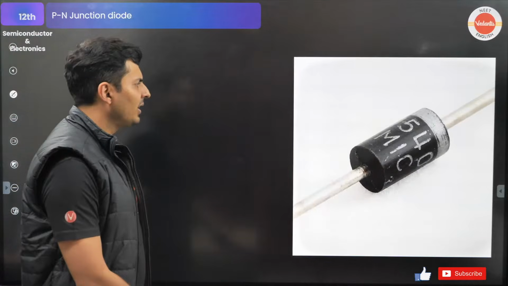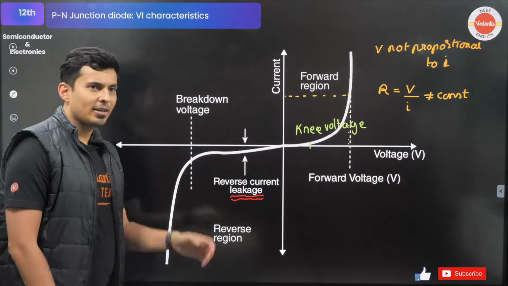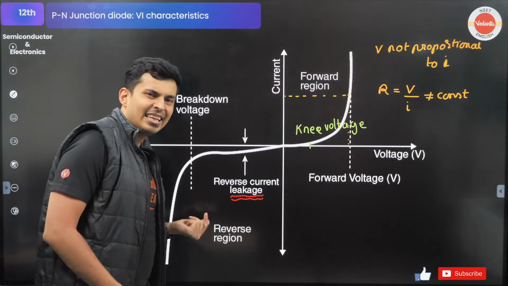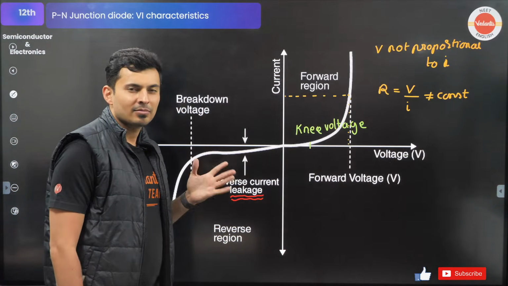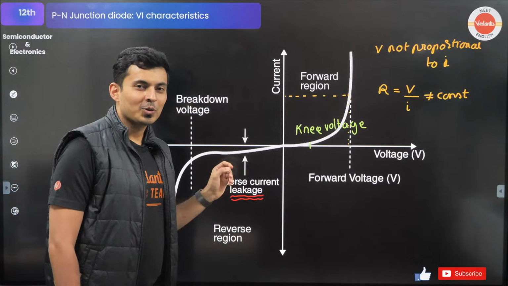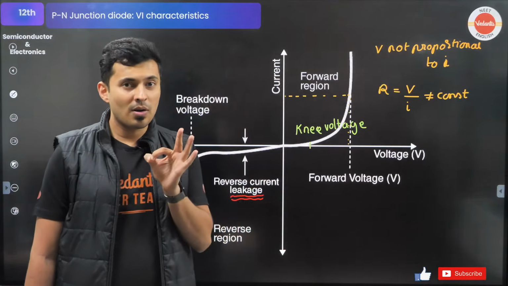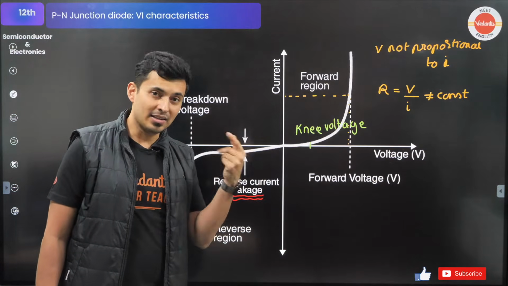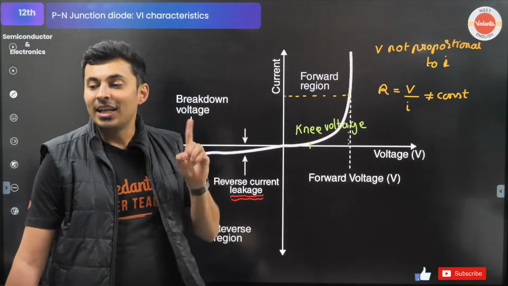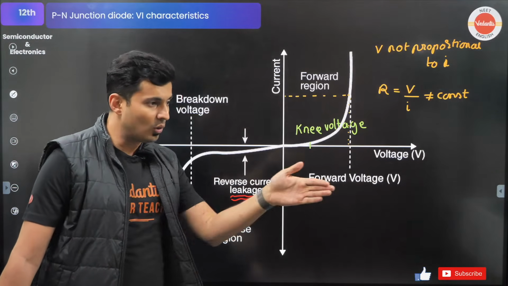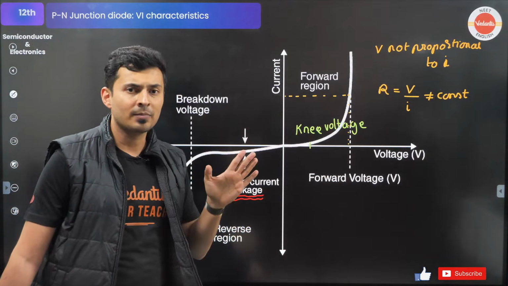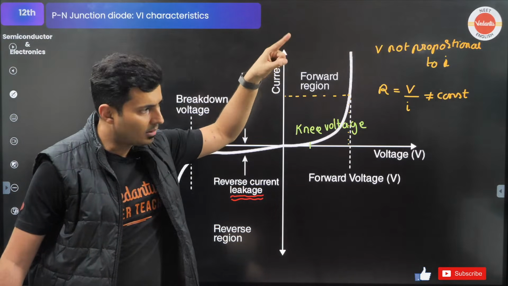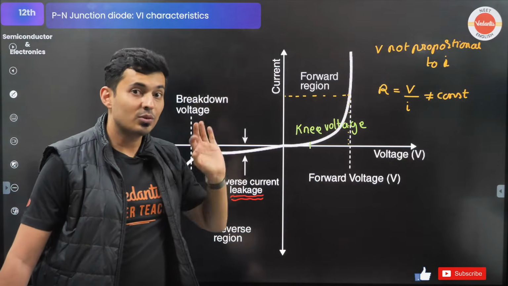Are you getting the same feeling looking at this particular graph? It allows the current in one direction. In the other direction, it's like leaking, hardly anything. Yes? No? So that device which allows the flow, not of blood or of food, but of current in one direction, is called a diode. A diode is a device which allows the flow of current in one direction. In the other direction, it's like one way. Sorry, traffic police is there. No entry. Go back, turn back. That is what a diode is.